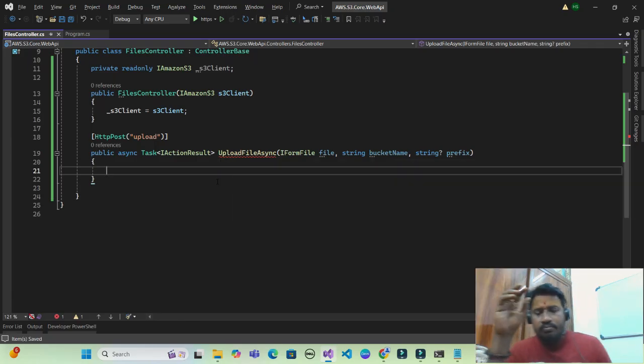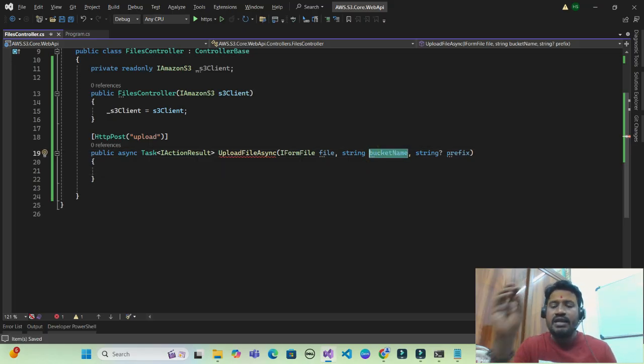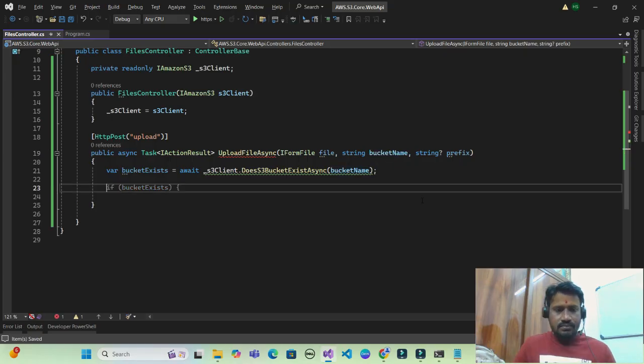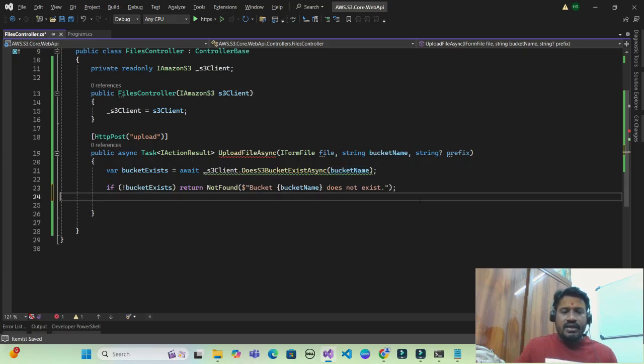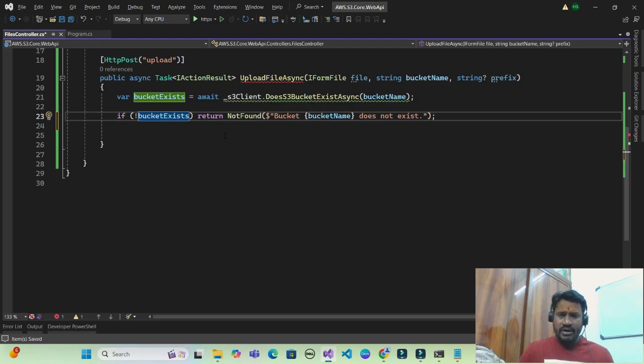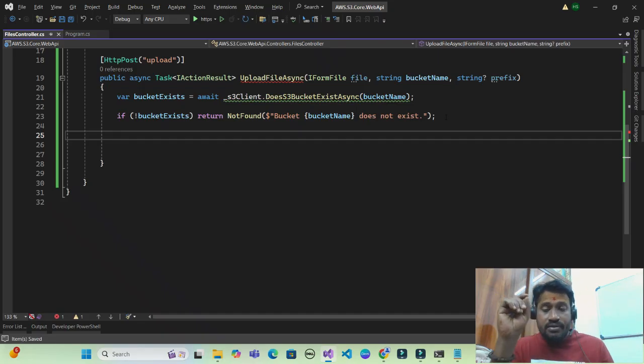What I'm planning is this method will first accept a file and then bucket name. If any prefix that I have to provide, it will. By default, this is null in nature. So I will be going with validating whether my S3 bucket name exists or not. If my bucket does not exist, then I will throw an error saying that bucket name not found. If my bucket exists, I have to perform the upload option.